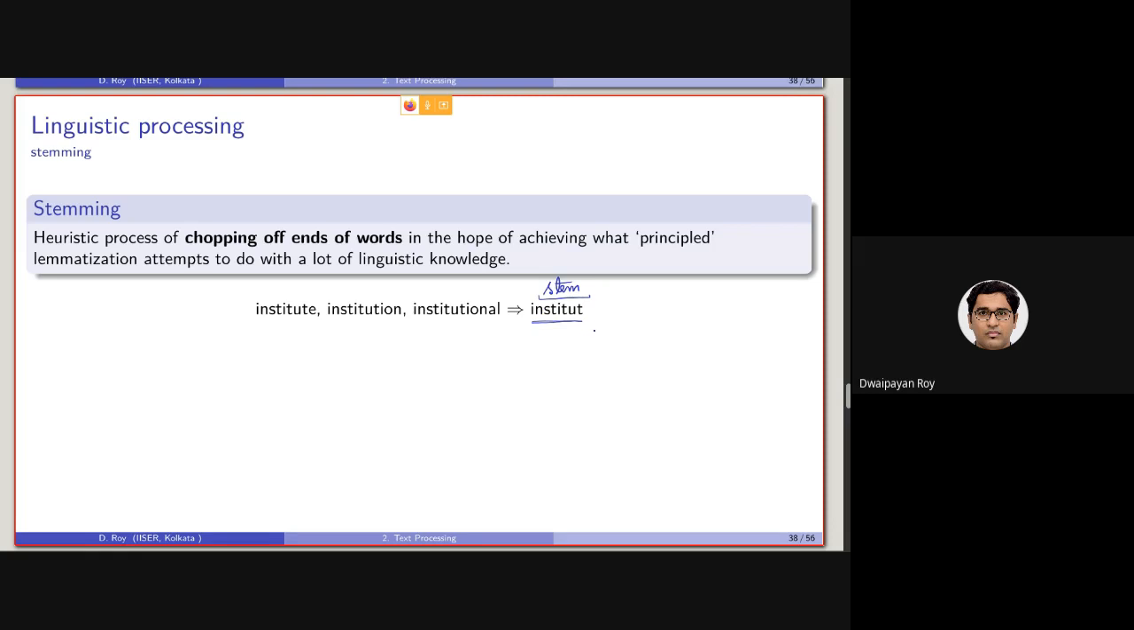How is this actually relevant? As I was giving the example, if A is transformed into B, and if A prime is also transformed into B, there will be an overlap between the document and the query. Here A can be institute, and A prime can be institutional. In this case, B will be the stem. So if institute is in the document and institutional is in the query, we will get an overlap.